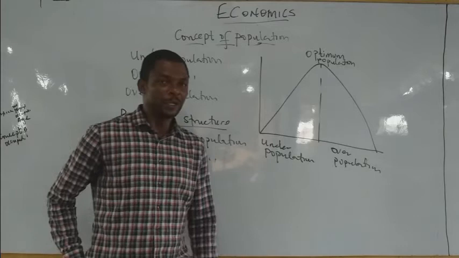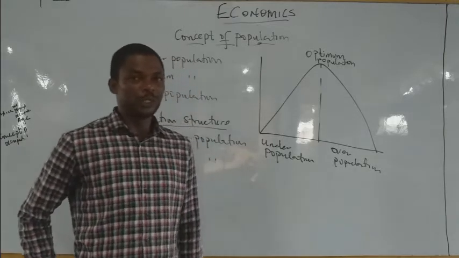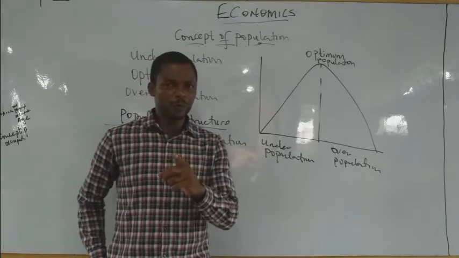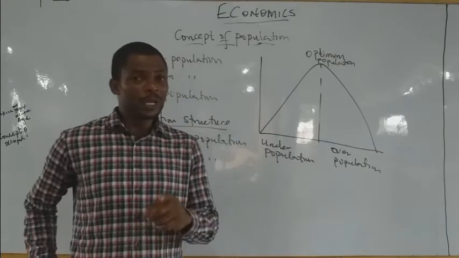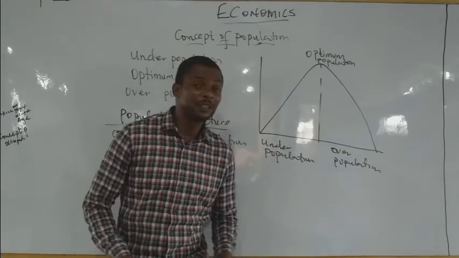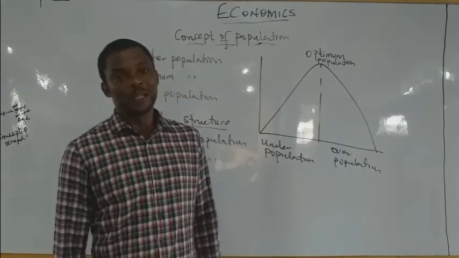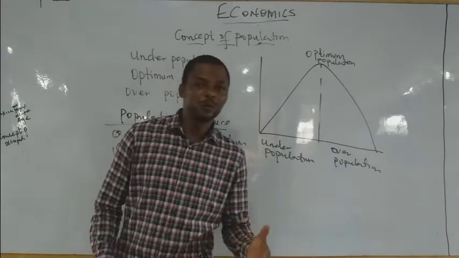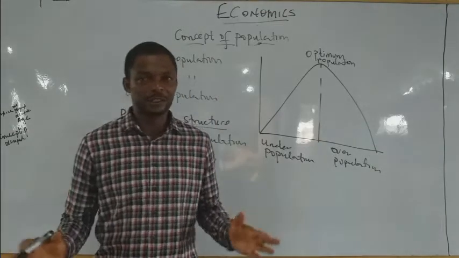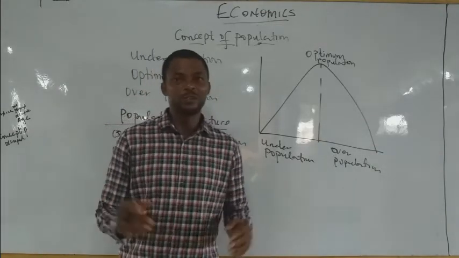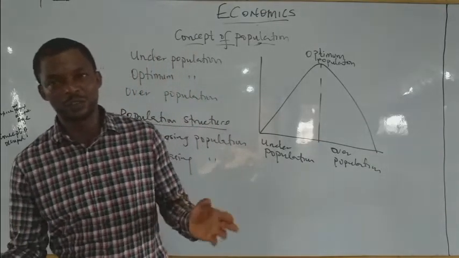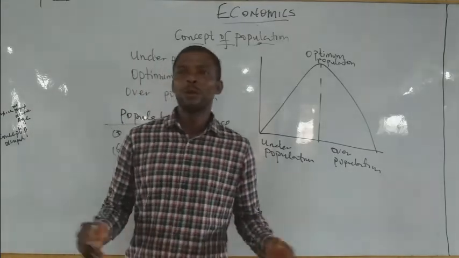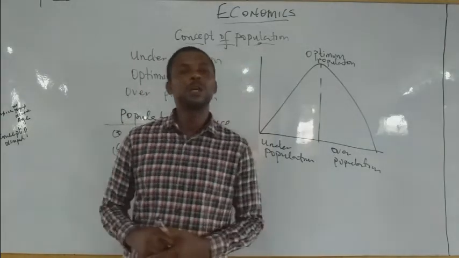What are those effects? You realize that you have more old people than young people. Of course, if there are more old people than young people, more of old people's things should be bought and sold. You have more walking sticks. You have more sun shades because the eyes will be weak and need to be corrected with sun shades. You also have more of old people's property that will be purchased.